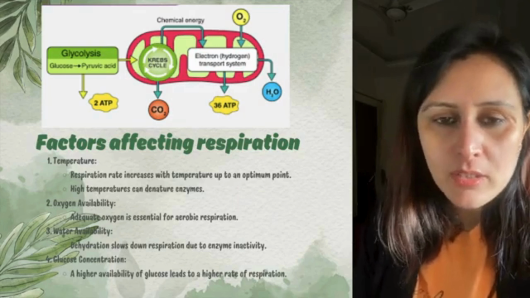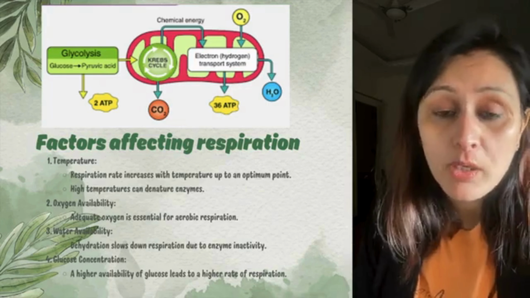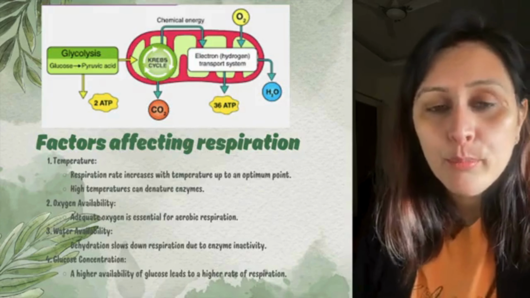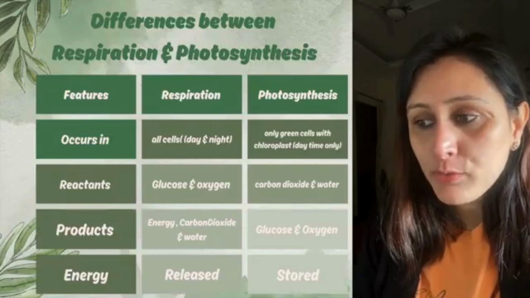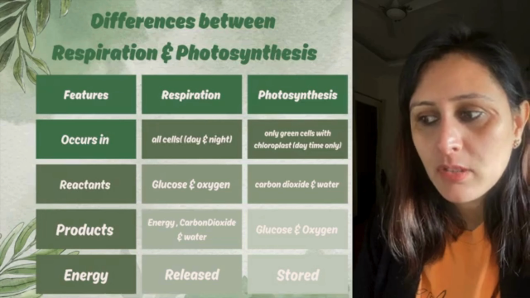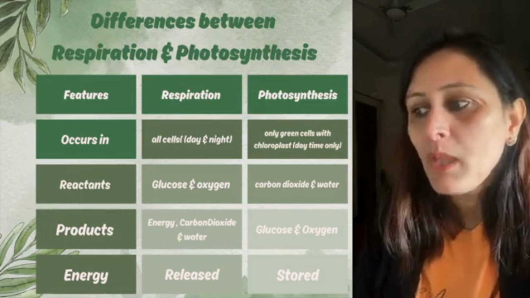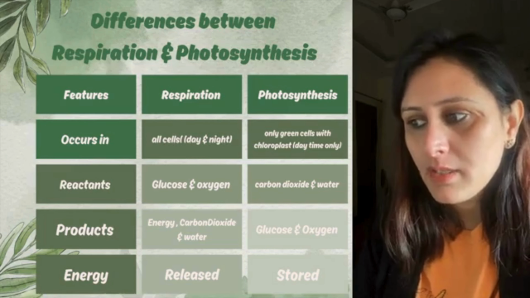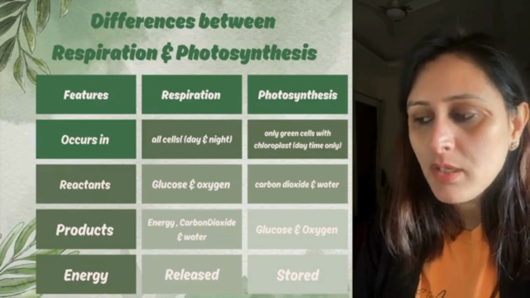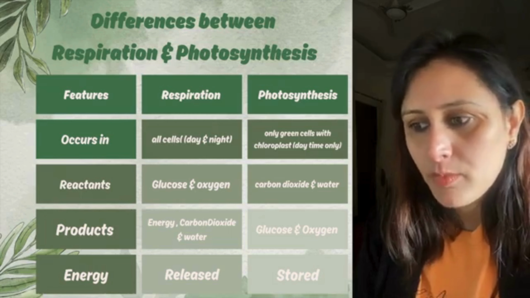Moving on to the differences. अब हमने photosynthesis भी किया, हमने respiration भी किया. But what are the major differences here between these two? So let's just talk about it. पहले तो कहाँ होता है? Respiration happens in the cells and it happens day and night. It is a continuous process. Whereas photosynthesis happens only in the green plants, green cells with chloroplast, and it happens during the sunlight, right? When the daylight is present.